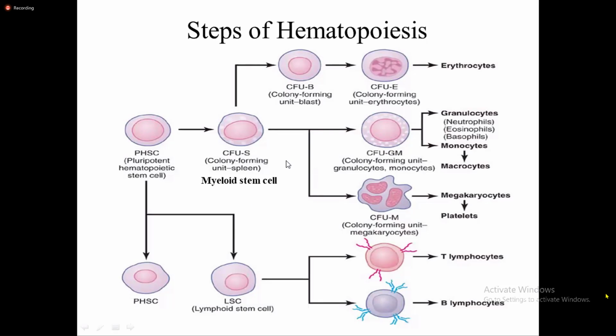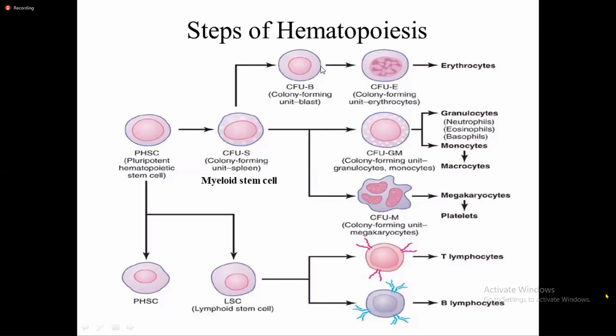So these myeloid stem cell के आउने रहेछ त CFUB, CFUGM, colony forming unit GM which is granulocyte and monocyte, and then colony forming unit M which is CFU megakaryocytes. Right? So these are the committed stem cells. They are committed to form particular type of blood cells.